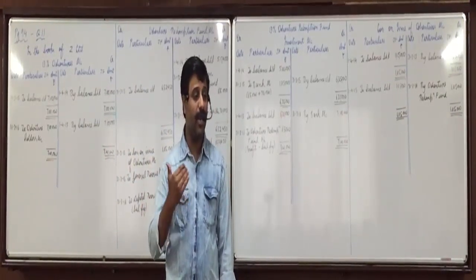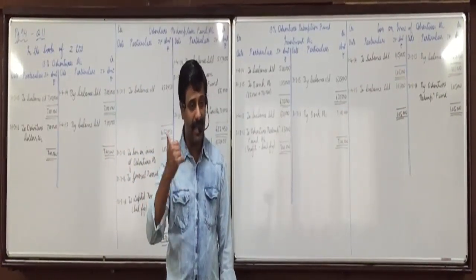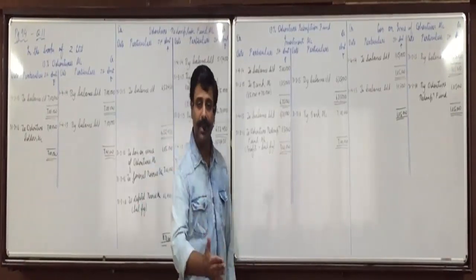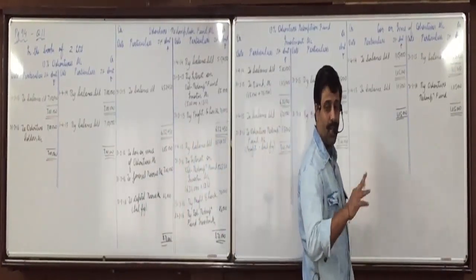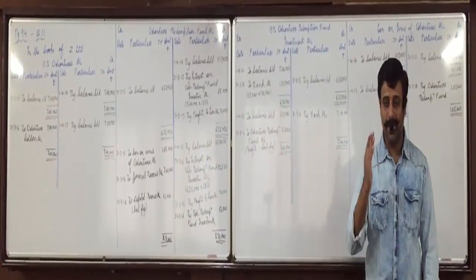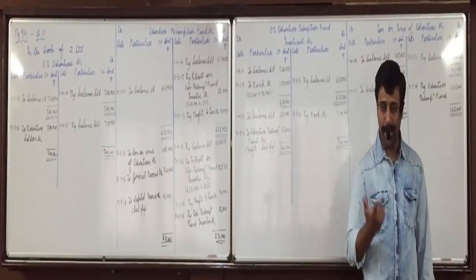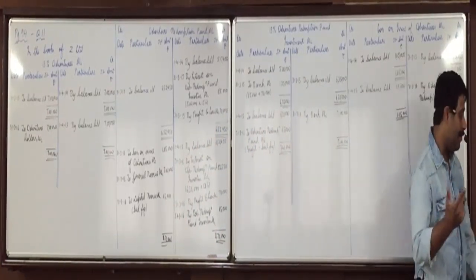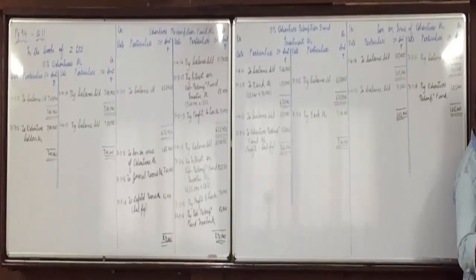We said we will not have issue at premium, redemption at premium. That is done in college now and it is allowed as per Companies Act 2013. So that one extra point is taken up, and I'll make you write an extra point in that question itself.